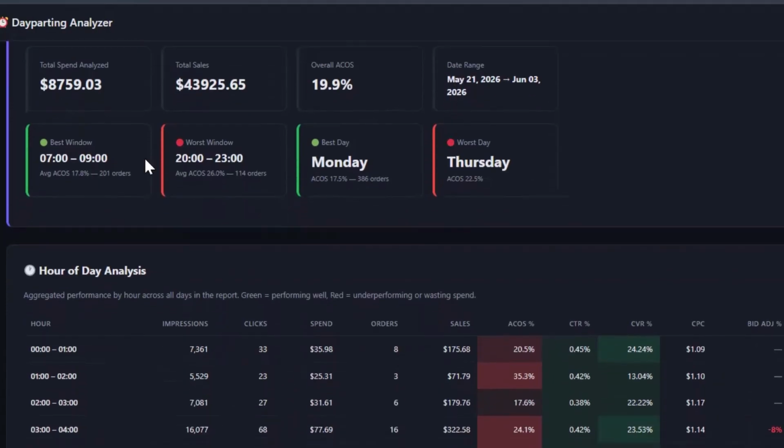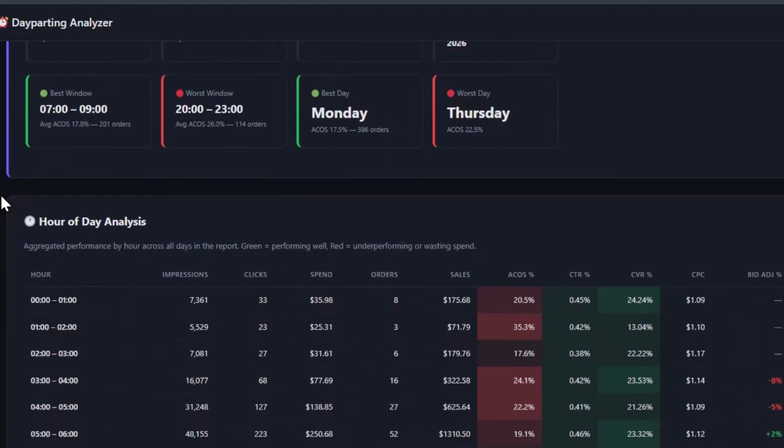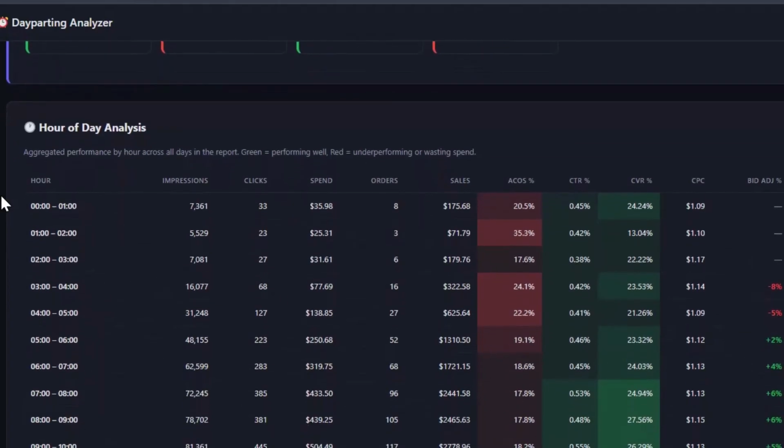And you know, it'll also tell you the best window. For example, the best hours of your day, it says, are from 7 to 9, and the worst are from 20 to 23. It will also tell you the best and the worst day. Now, you don't need to know the best and worst days, but these are helpful too if you need to set those rules up later. I'll show you how you can set the best and the worst days as a rule bet on Amazon.